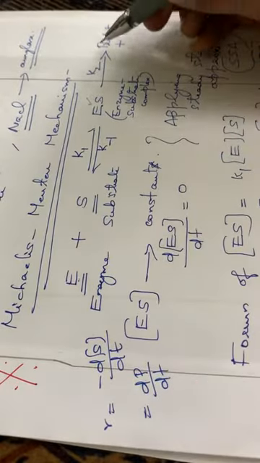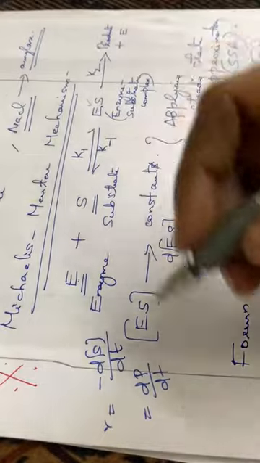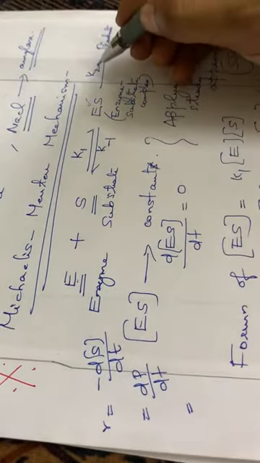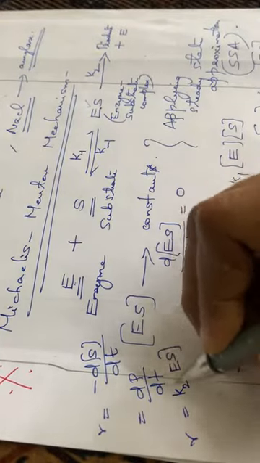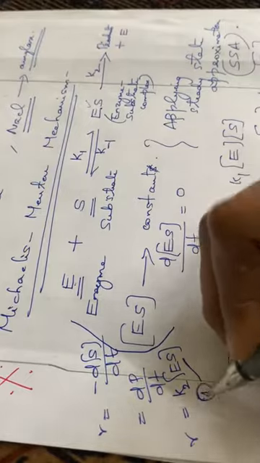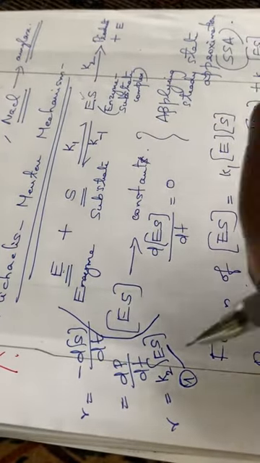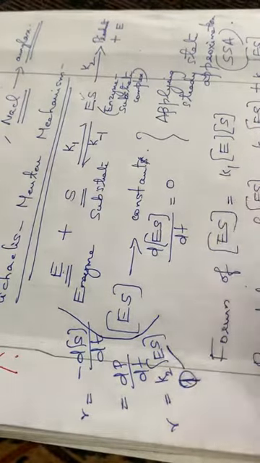Here the product formation has the reaction rate constant K2, so the rate is equal to K2 into ES. Write this as the first step. Rate is equal to K2 into ES; that is equation number 1.